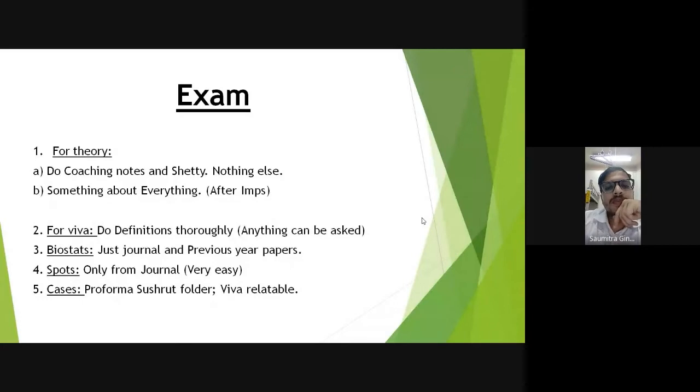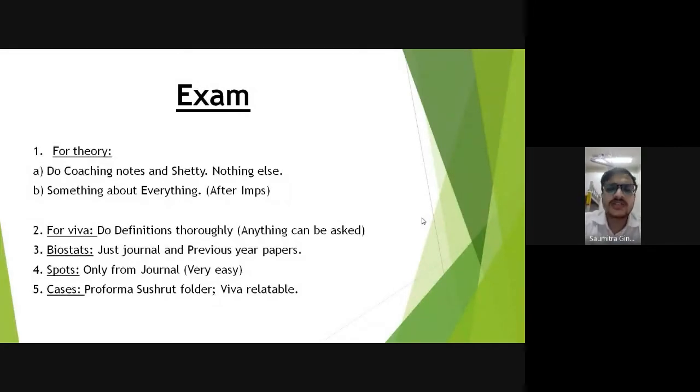Okay, after the theory paper, coming to Viva. There are 2 Vivas in PSM: one is your case Viva and one is your theory Viva. For theory Viva, one very important thing: you have to do every definition thoroughly. There is a PDF which we'll share with you. It gives around 30-35 definitions, and you should literally learn those definitions.